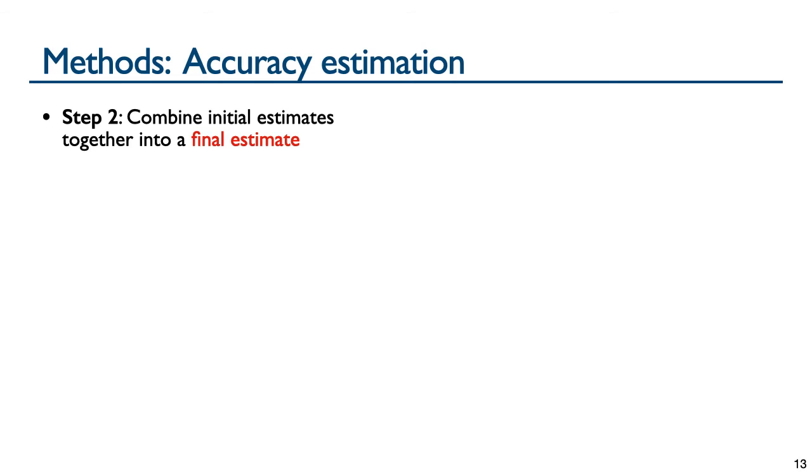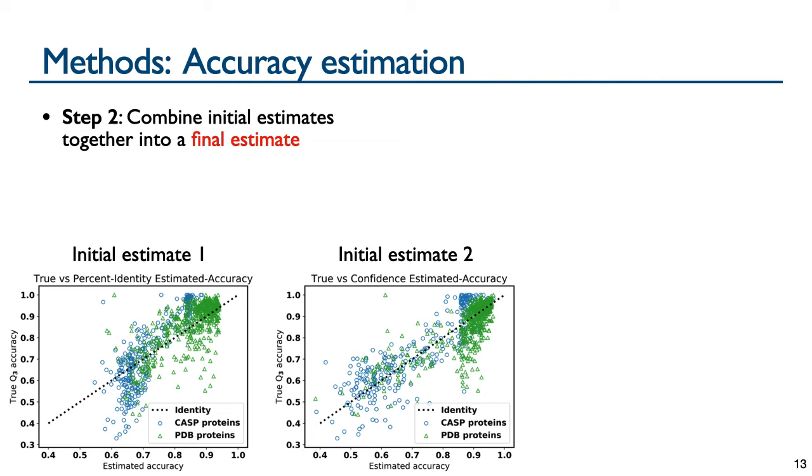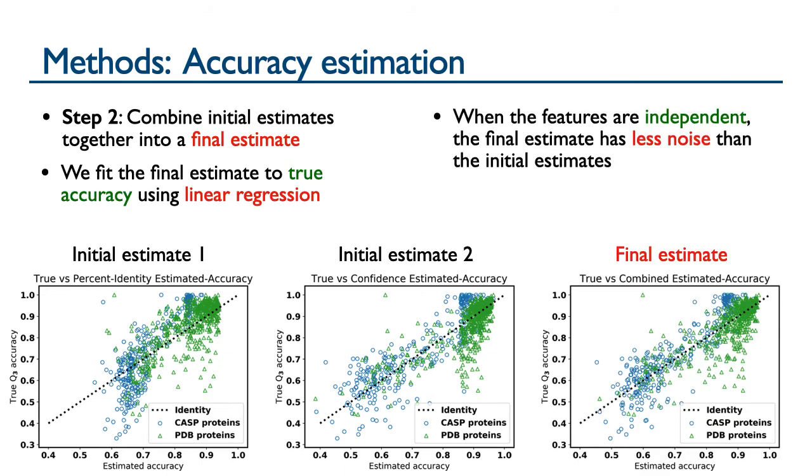In the second step, we combine these initial estimates into a final estimated accuracy. These two figures plot true accuracy versus estimated accuracy for the two features of Nessie, where the dotted line is the identity function, and the closer a point is to the dotted line, the better the estimated accuracy. To combine these initial estimators, we use linear regression where we fit to true accuracy. When the features are independent, the final estimator has less noise than the initial estimators, as illustrated in the figure by the closer trend to the dotted line on the right.